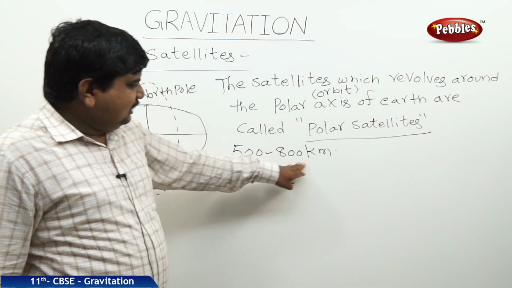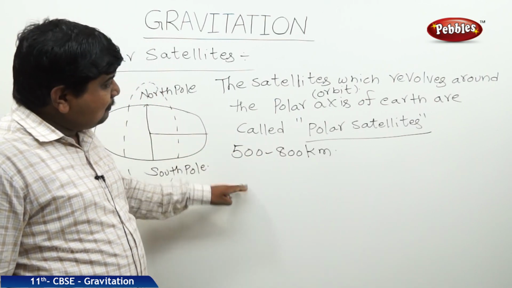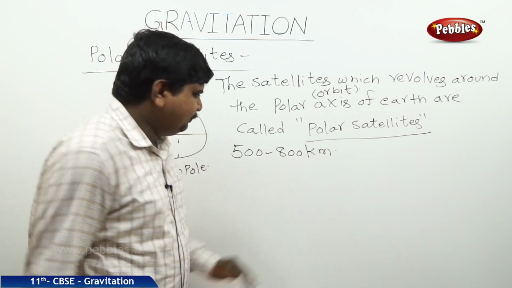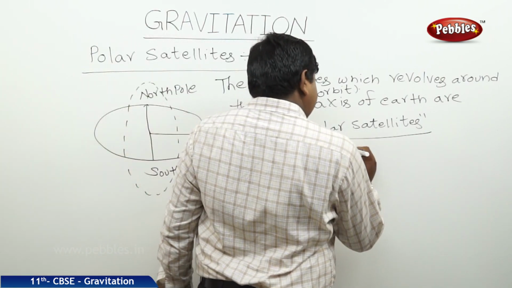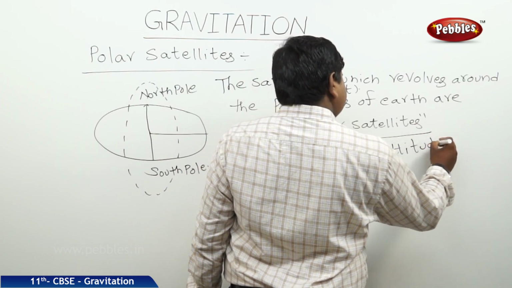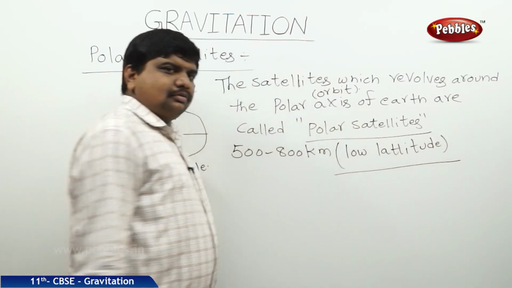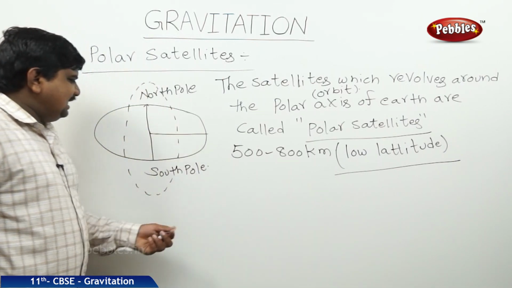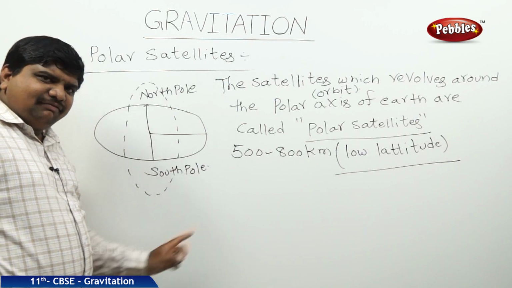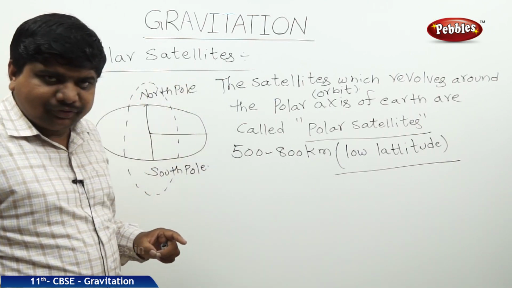So 500 to 800 kilometers, when compared to the geostationary satellite height, is a very low altitude. So what we can say is these are revolving around from North Pole to South Pole, again from South Pole to North Pole.